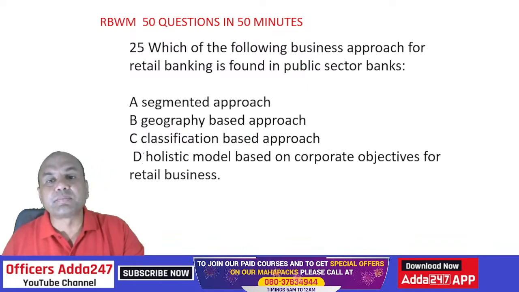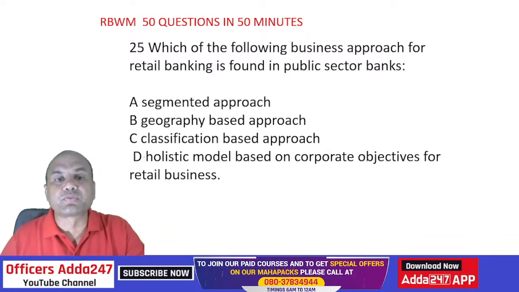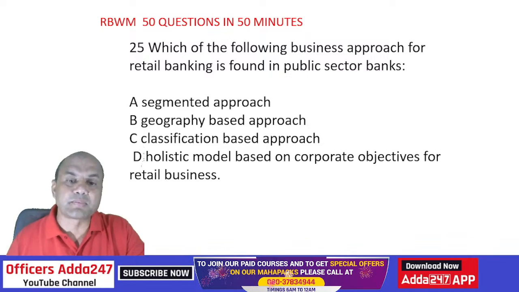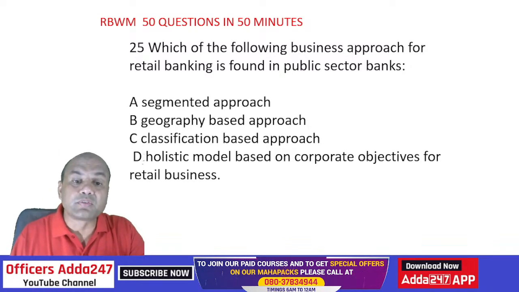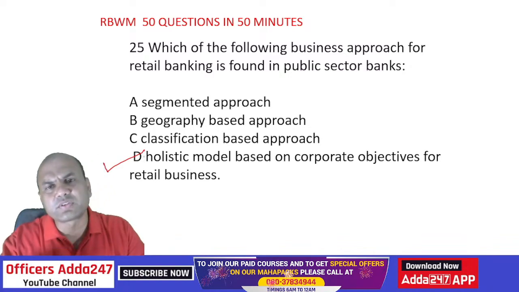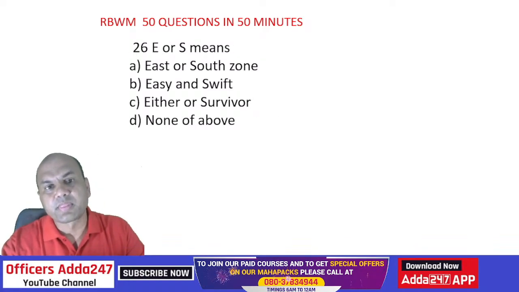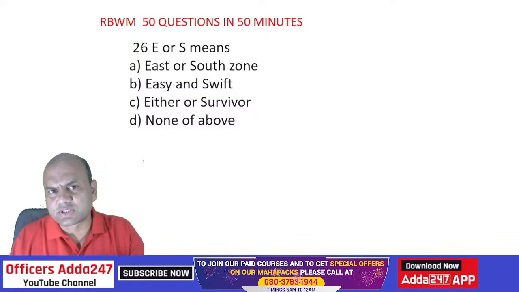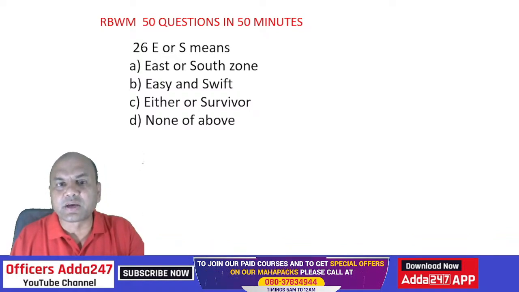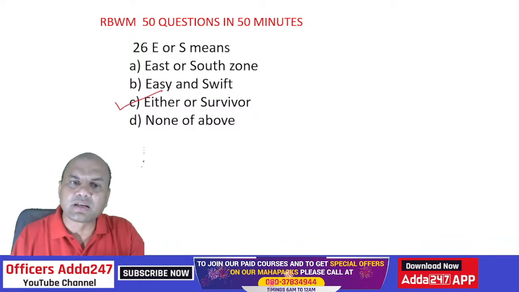Which of the following basic business approach for retail banking is found in public sector banks? So public sector banks always follow holistic model. E or S means what? East or south? Now these are fast ones. East or south, easy and swift, either or survivor. So answer is C. Either a survivor.